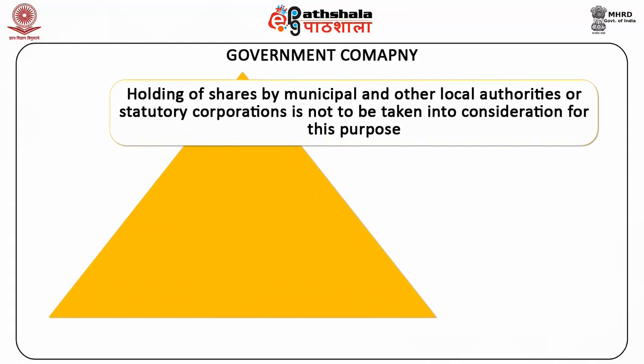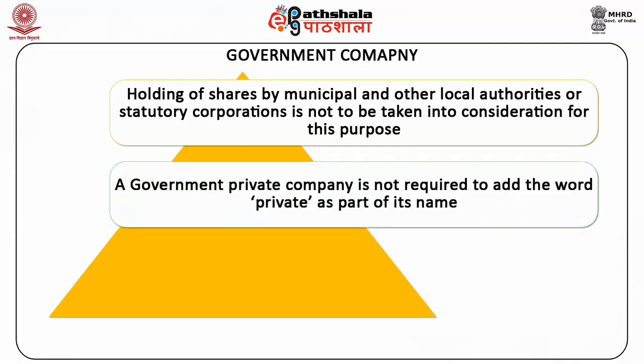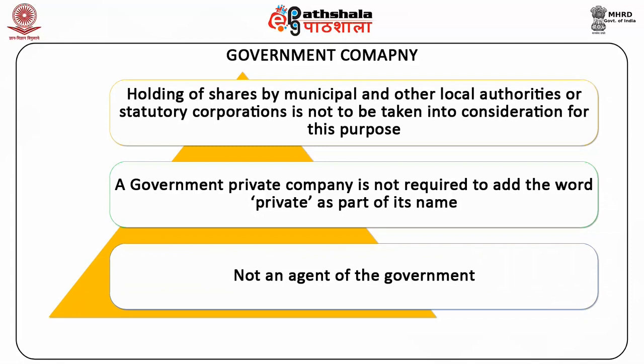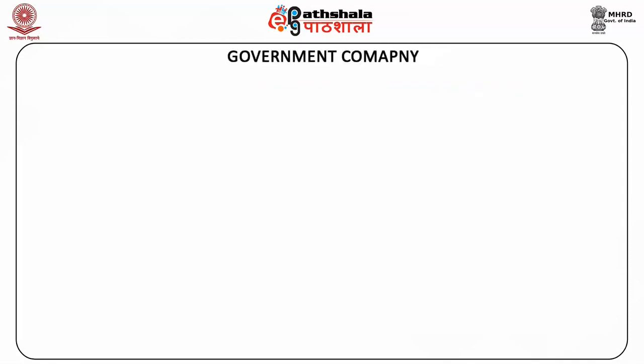Holding of shares by municipal and other local authorities or statutory corporations, which are not government bodies, is not to be taken into consideration for this purpose. A government company may be a private company or public company. A government private company is not required to add the word private as part of its name. A government company is not an agent of the government, as it is a juristic person different from its members, the government. Let us now throw some light on specific provisions regarding government companies.